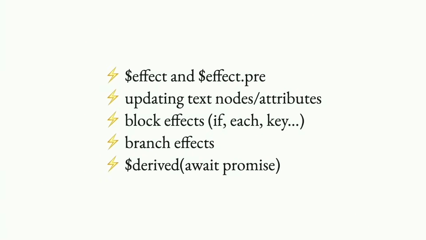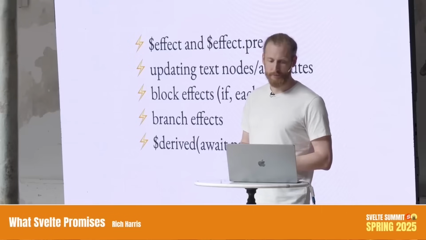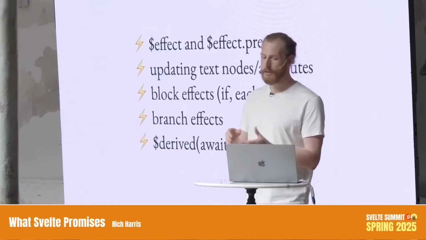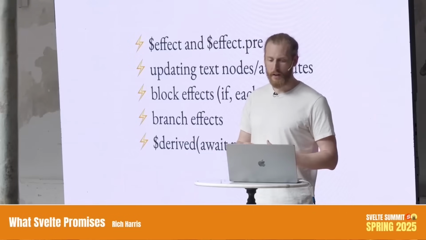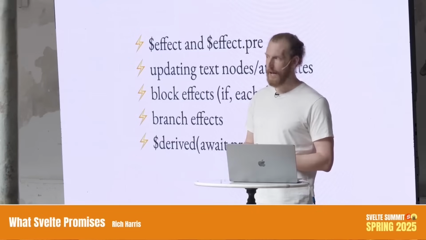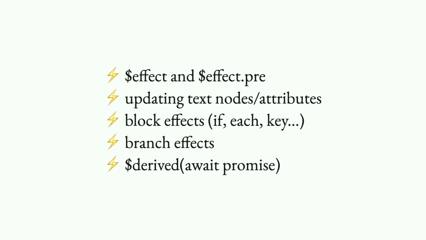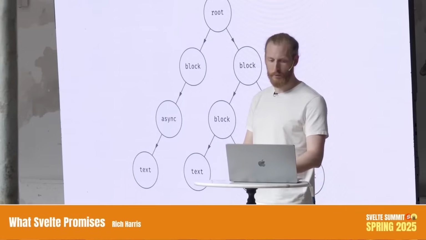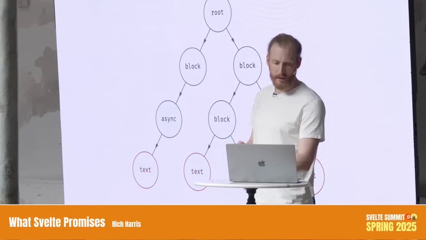There are the effects that you create with the effect rune or effect.pre. There are the effects that update text nodes and DOM attributes. We call these template effects. Things like if blocks and each blocks and key blocks are called block effects, and the things immediately inside those blocks are called branch effects. And if you have an await expression inside a derived or in the template, then that creates something called an async effect.